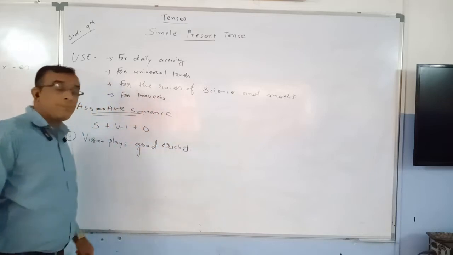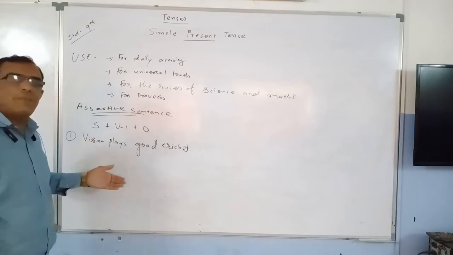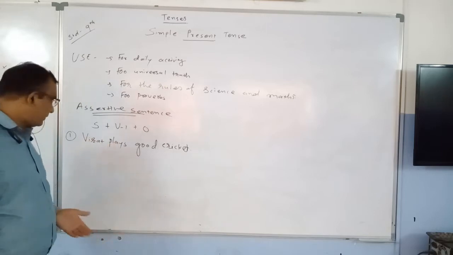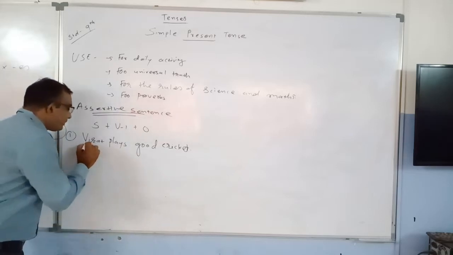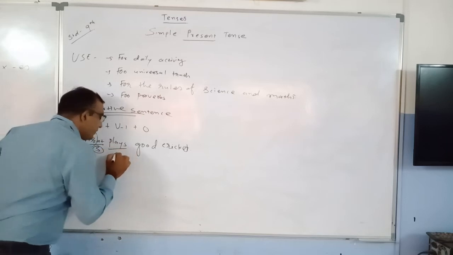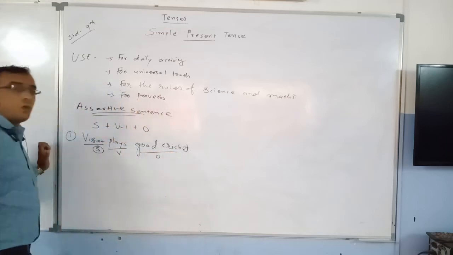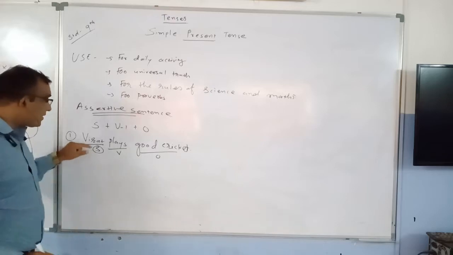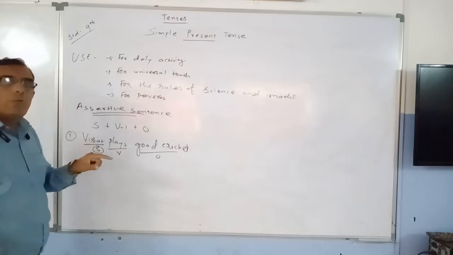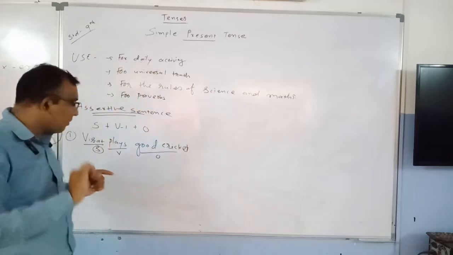Already you have learned in your lower standard about subject and predicate. Subject, verb, object. So Virat is the subject, plays is the verb, and good cricket is the object. So you have to form your sentence in such a way. If you are using simple present tense anywhere, you have to keep this in mind.